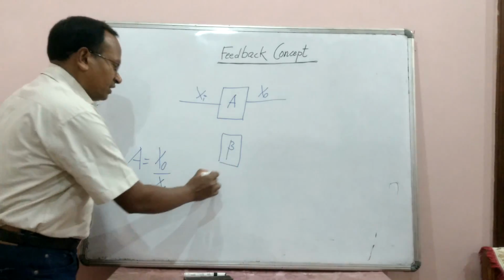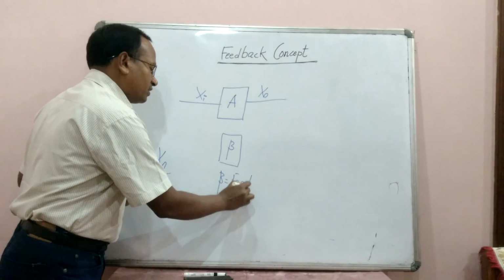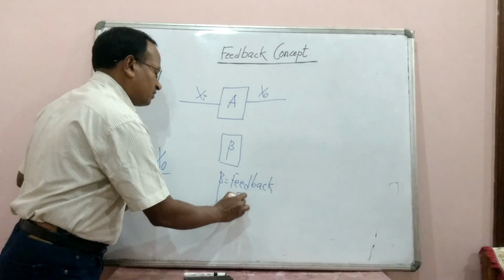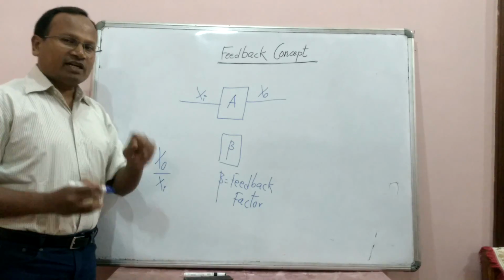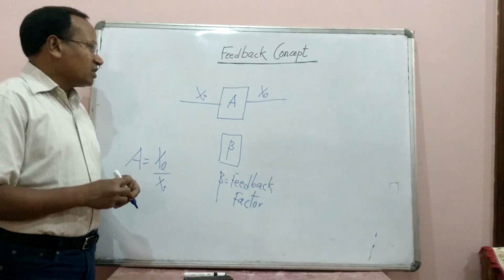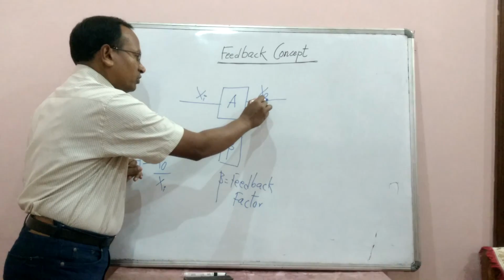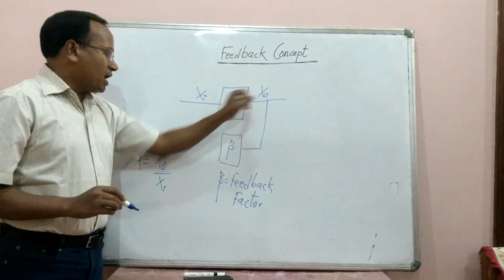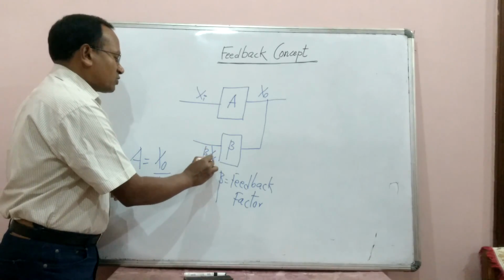What is beta here? Beta is the feedback factor. Why do we call it the feedback factor? Because this beta decides how much part of the output is to be fed back to the input. So what do we do? We sample the output, then some part of the output, here we will write beta times Xo.